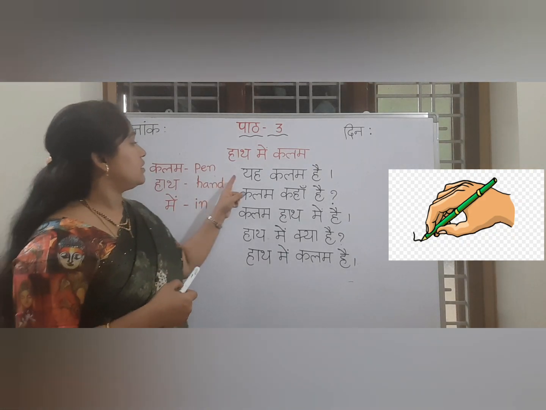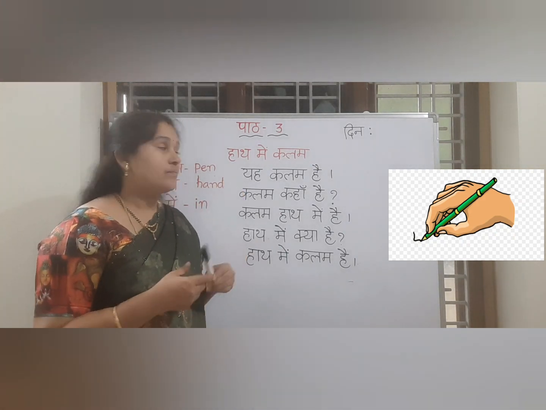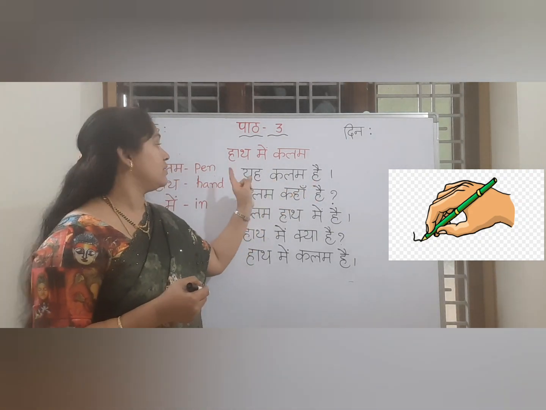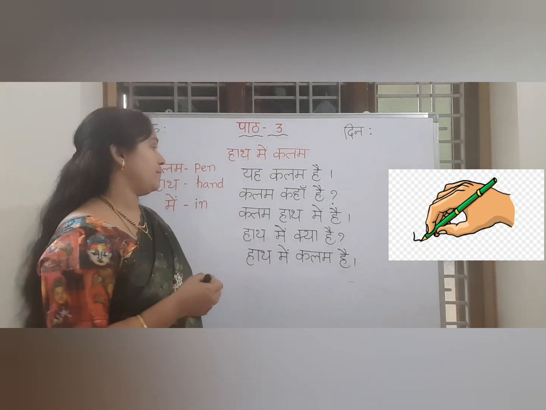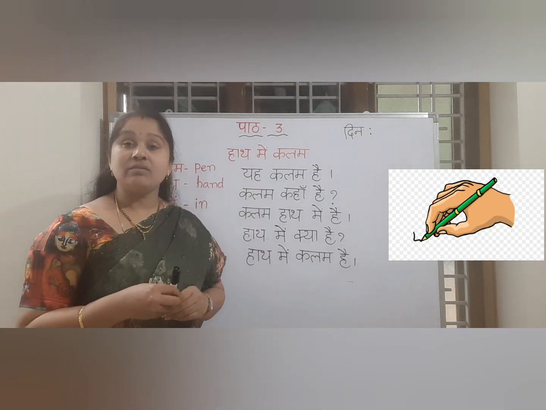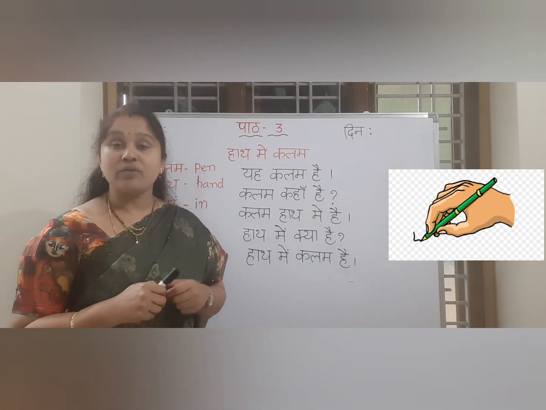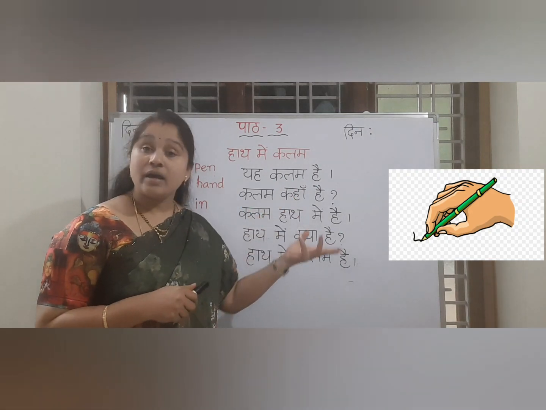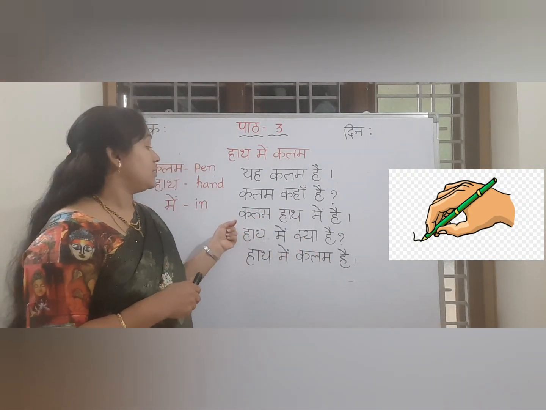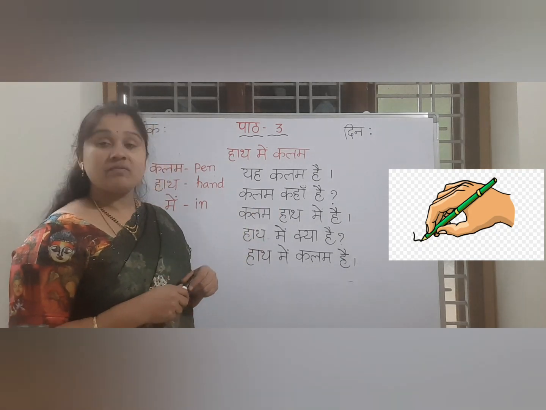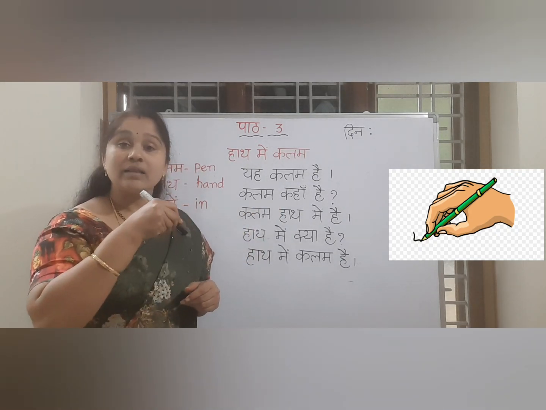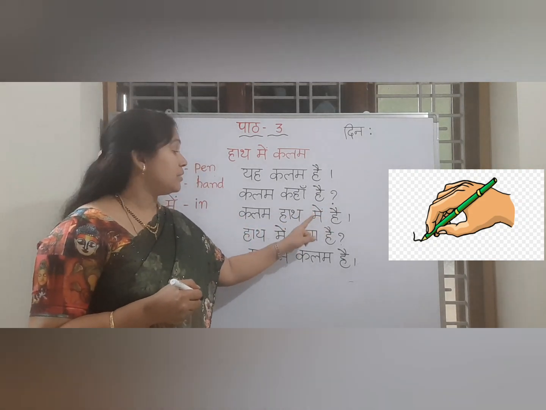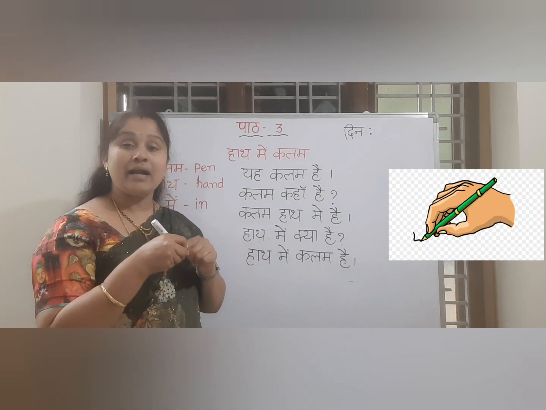Okay. Now see. We can say this is a pen. Yah means this. Hai means is. Kalam means pen. This is a pen. Yah kalam hai. And you can ask the question, where is the pen? Where means what we have to use in Hindi? Kahan. Kalam kahan hai. Where is the pen? Then by using the picture we can answer, kalam haath mein hai. Mein means in. Pen is in the hand.